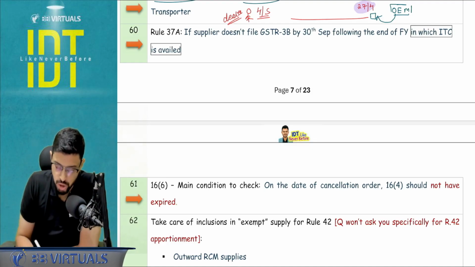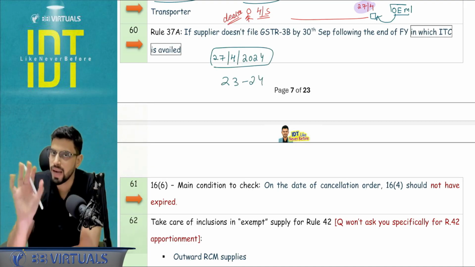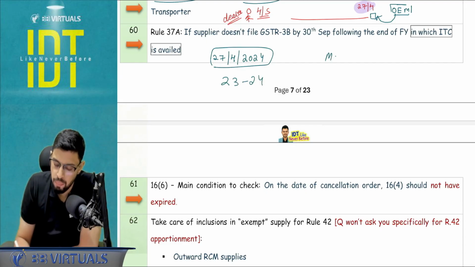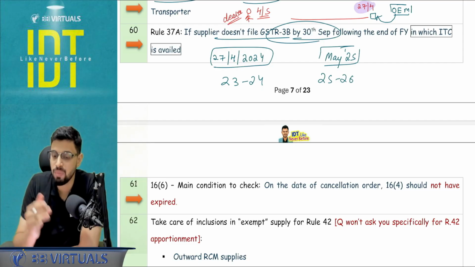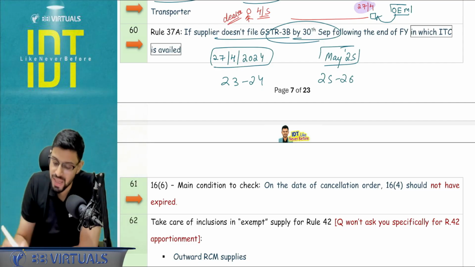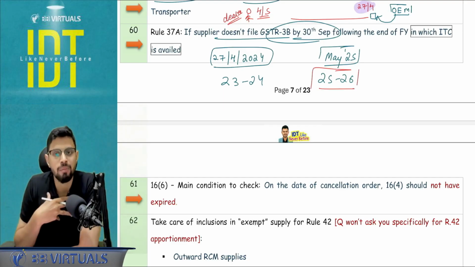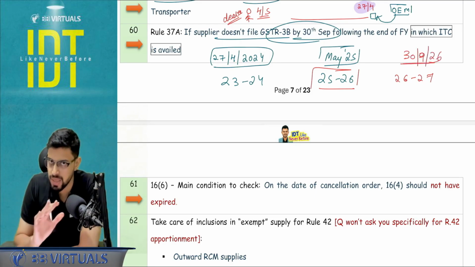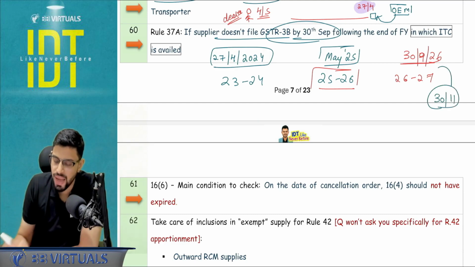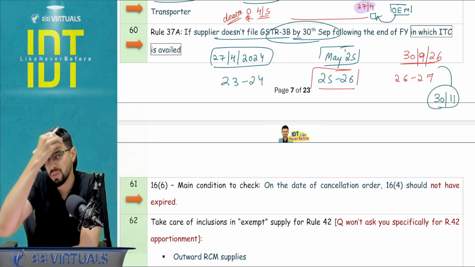Let's say the invoice was issued on 27th of April 2024. So this is 23-24. I didn't take the ITC in April. Instead, I took it in, let's say, May 2025. So I took it in 25-26. Now this period of the 3B filing that we have to check, that the supplier has to file the 3B by 30th September of which financial year? The one succeeding the financial year of my availment of ITC. So I will see this in 26-27, that is 30th September 26. And if till this particular point the 3B is not filed, then by 30th of November, I as a recipient have to reverse the ITC. Otherwise, it will be claimed with interest.